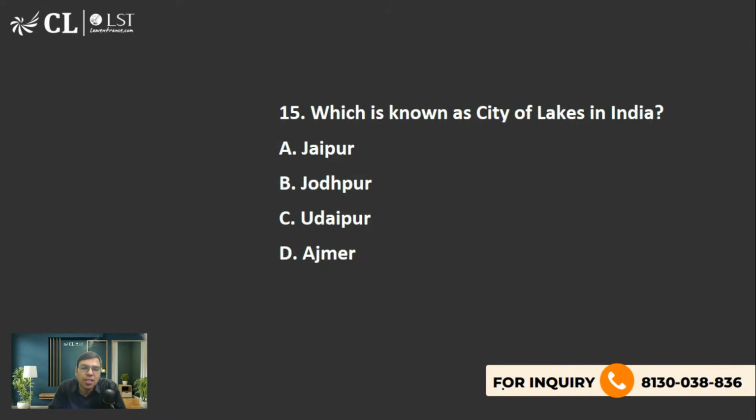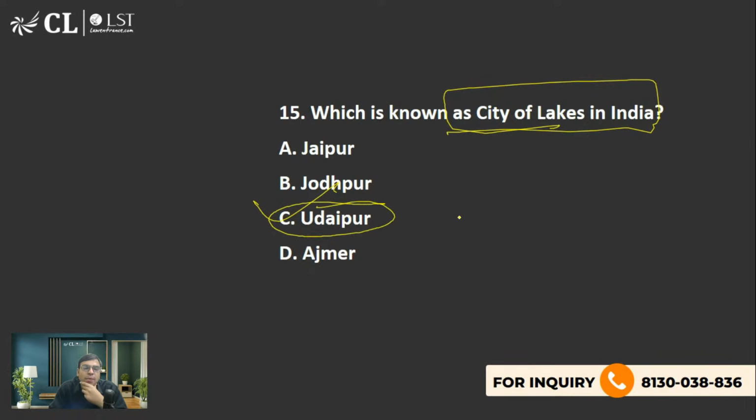Next is, which of the following is known as city of lakes? Actually, multiple cities are called that, but here there is only one option given. City of lakes in Rajasthan, very famous place. The right answer is option C, Udaipur.